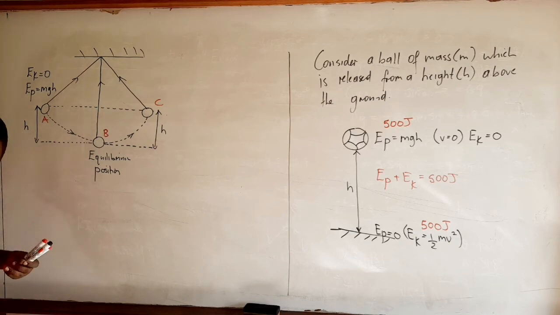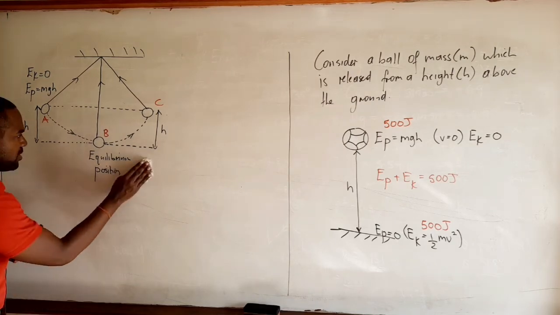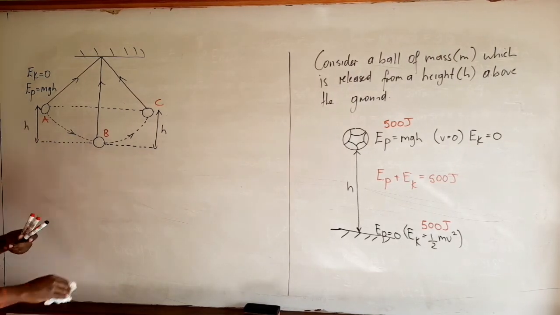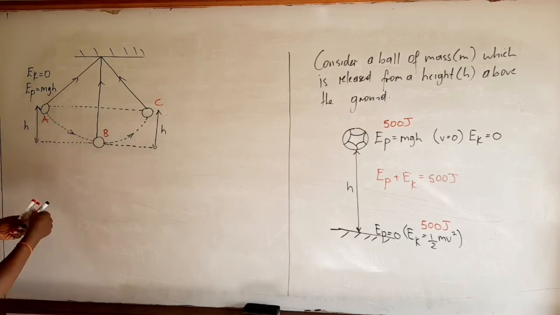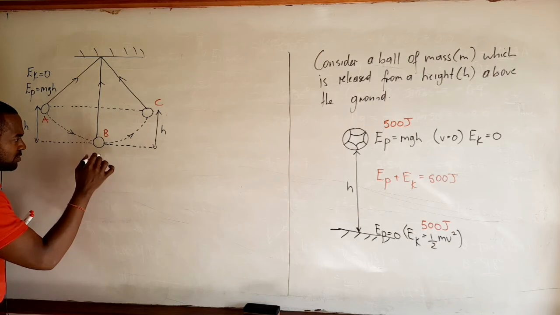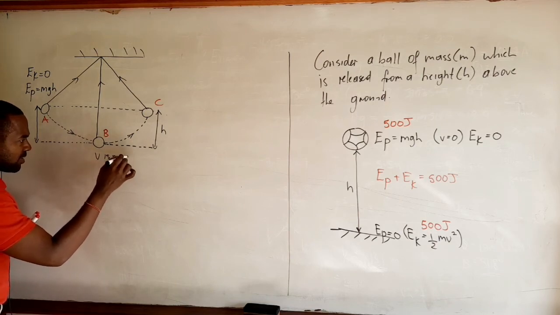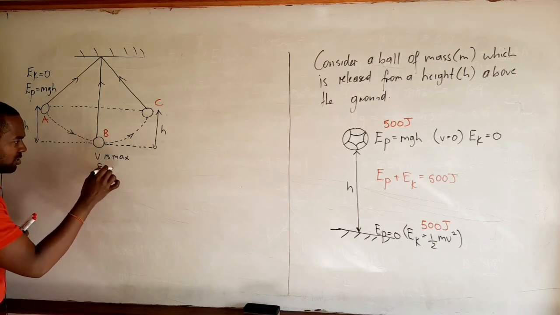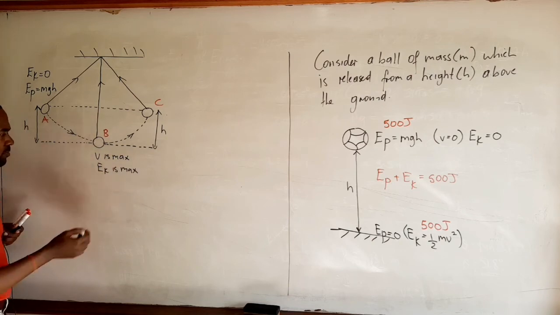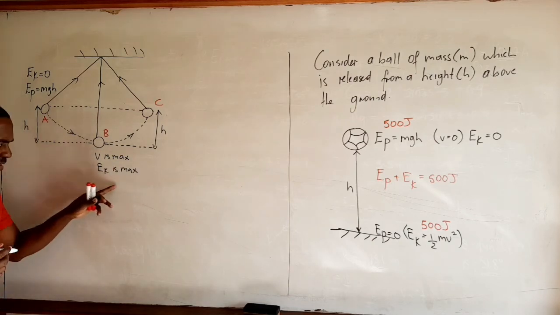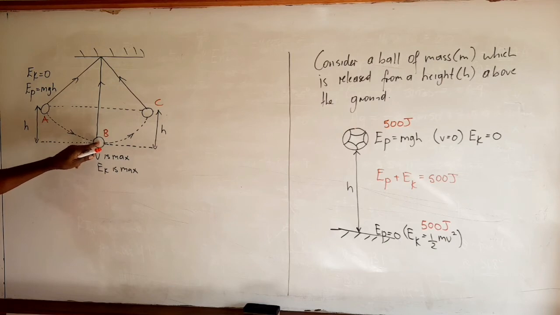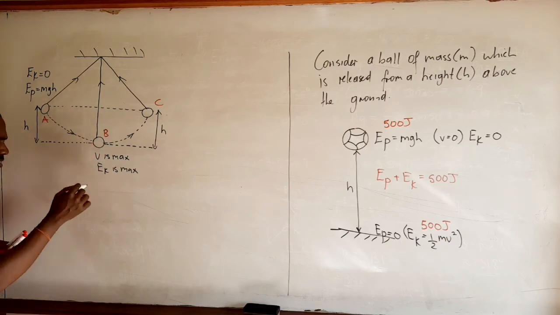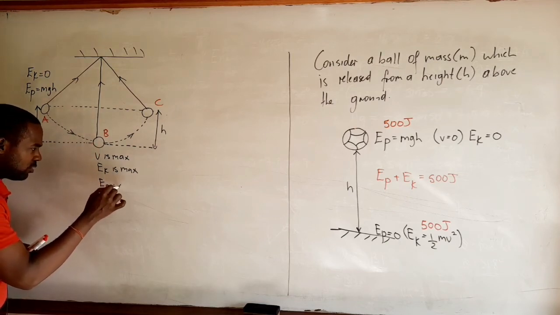So at B, let me just make some space. We know that B is the equilibrium position. So as it passes through B, the velocity is a maximum and the kinetic energy is also a maximum, right? And in this case, the kinetic energy would be equal to the initial potential energy it possessed at A. Now at B, which is the lowest point, we say the potential energy, EP, is equal to 0.